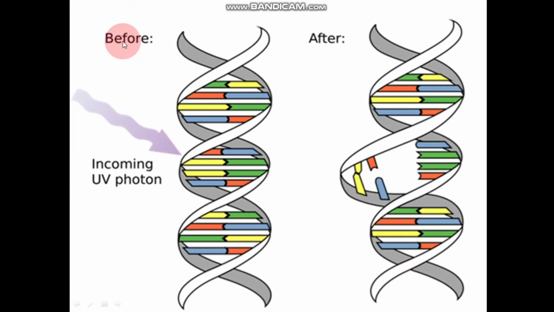Here is a nucleotide of DNA for you. Before, it is completely normal DNA. All bonds are properly bonded, all strands are properly attached, but after an incoming ultraviolet photon, there is disruption in this bond.